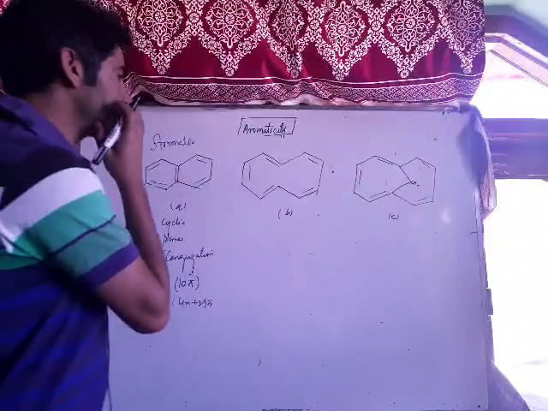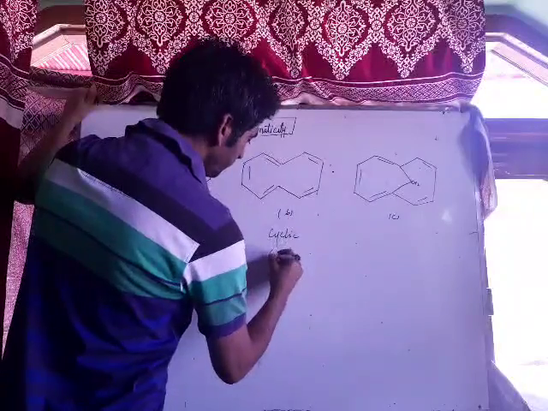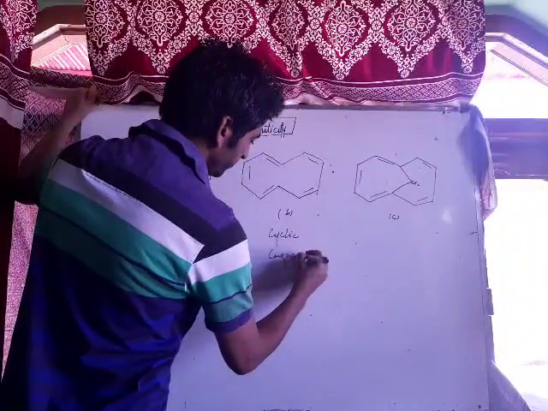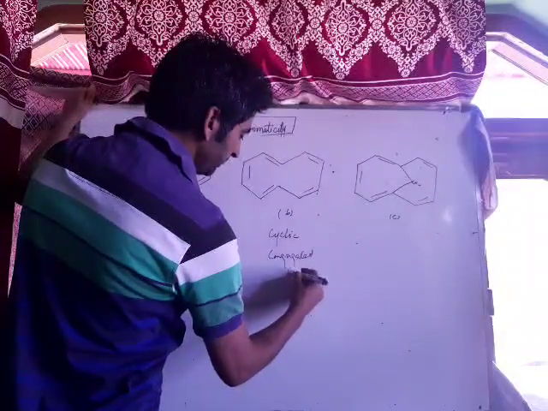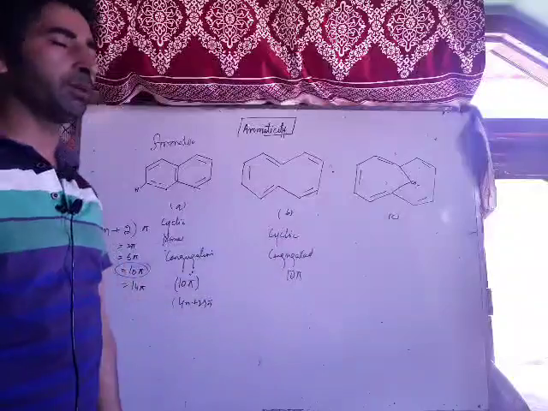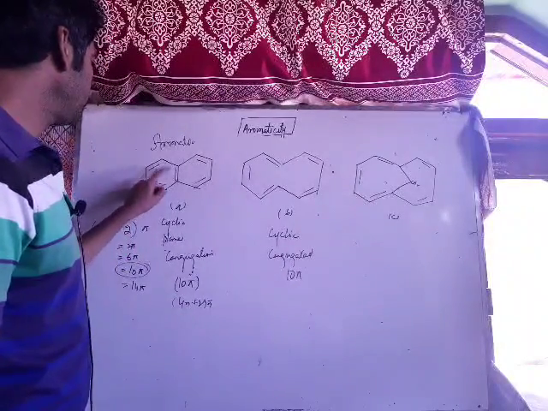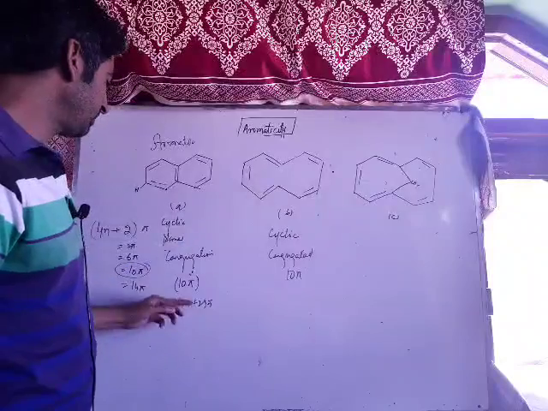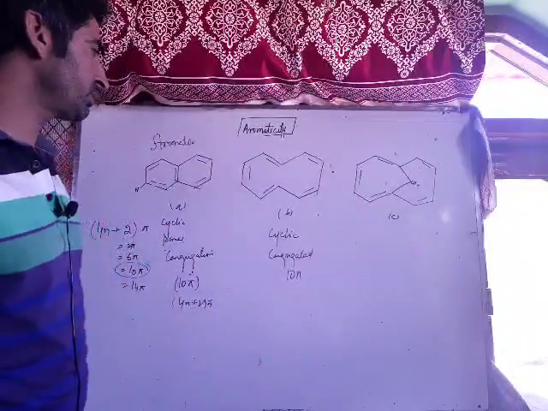Now what about this compound? This compound is also cyclic. This compound is conjugated. This compound contains 2, 4, 6, 8, 10 pi electrons. You can remember the rule like this: if there are an odd number of pi bonds, then the compound follows Huckel rule. Now 1, 2, 3, 4, 5, that's odd, it follows Huckel rule.